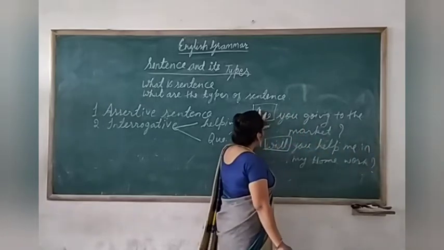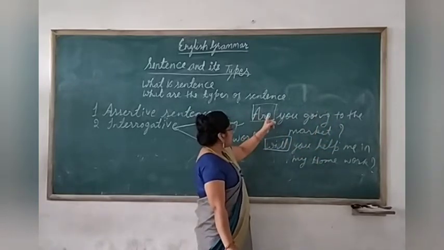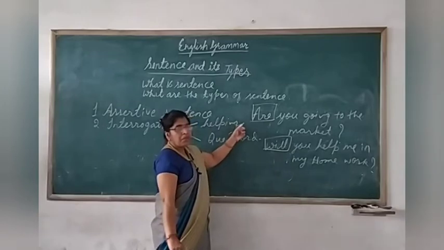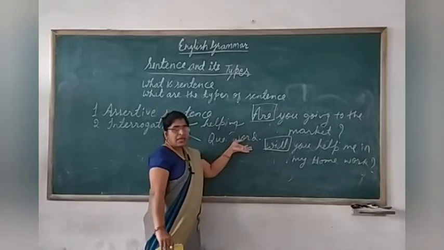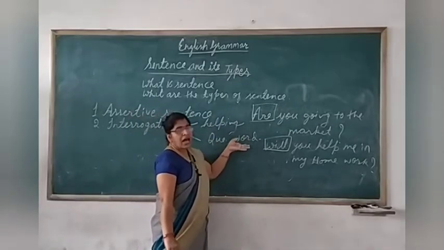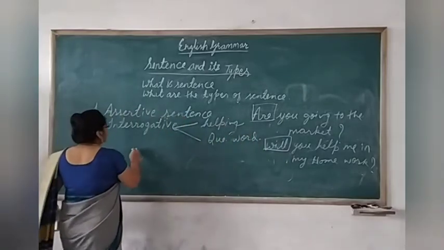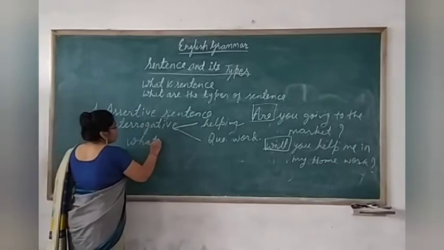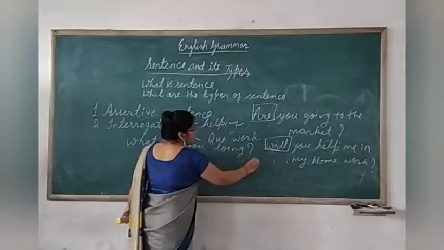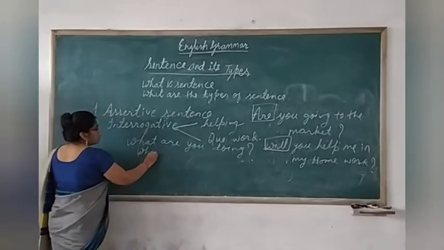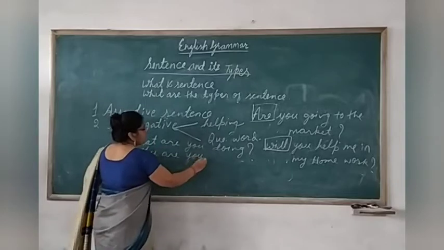So the interrogative sentence which starts with the helping verb is known as a helping verb interrogative sentence. Let us take question words, how the question words are used to form an interrogative sentence. See here. Suppose that I say, what are you doing? Why are you weeping?